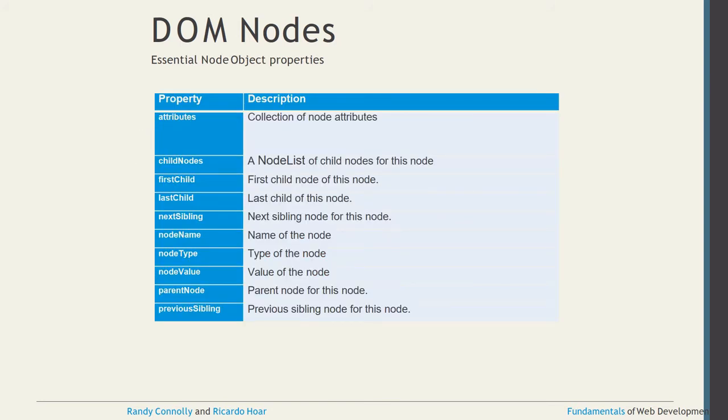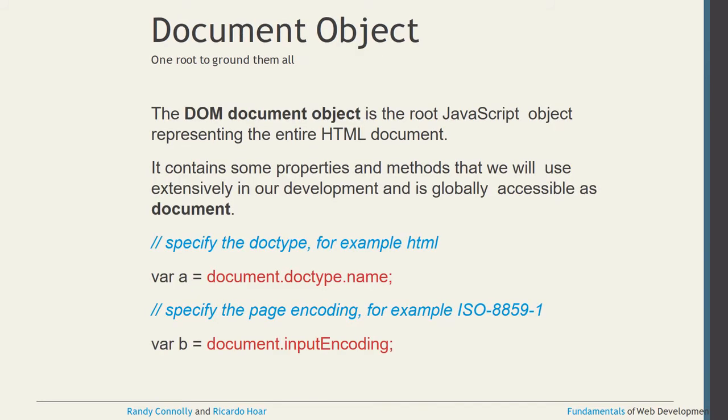Now, DOM nodes have certain properties, which are important for your examination also. Attributes: a collection of the node's attributes. Child nodes: a node list of the child nodes for this node. Then first child of this node, last child of this node, next sibling, node name, node type, node value, parent node, and previous sibling. From the names themselves, looking at the tree structure, we can identify all of these DOM node object properties. Clear?